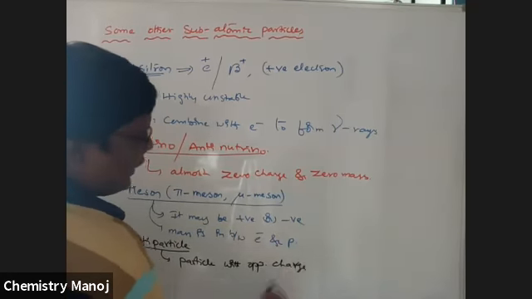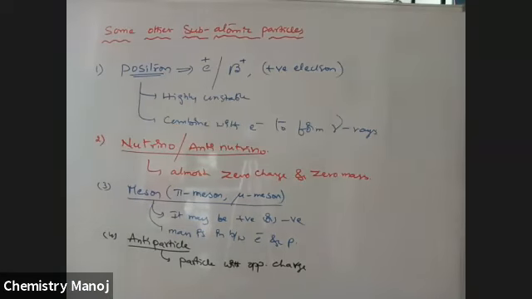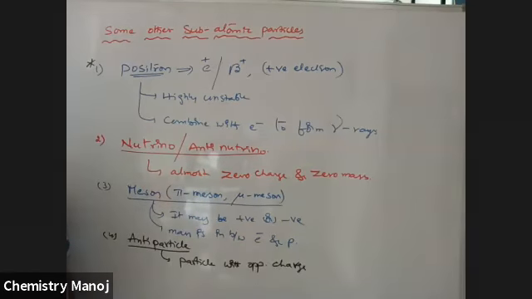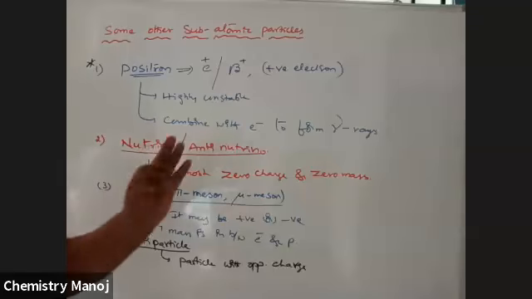It is a particle with opposite charge. So these are frequently used. Among all these, this is very, very important. These are all subatomic particles. The positron is exactly opposite to the electron. So these are other subatomic particles, but the frequently used ones are electron, proton, neutron.